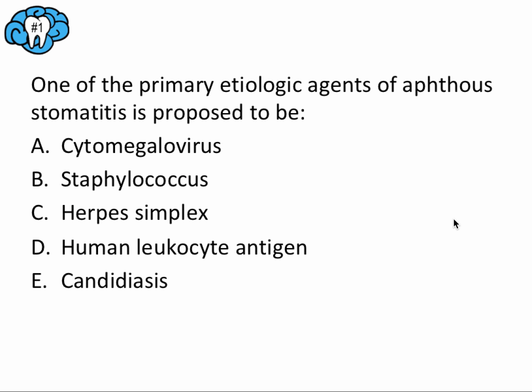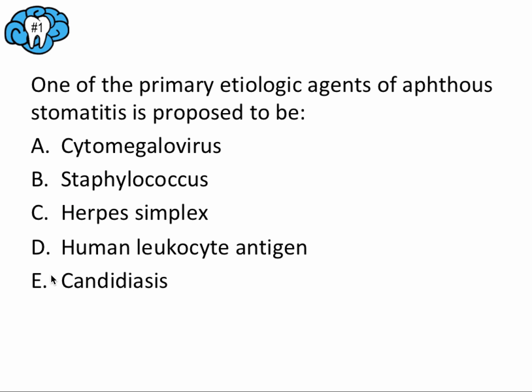Okay, so for each question, let's break it down and start with what we know. Always start with what you know. So aphthous stomatitis may sound unfamiliar, but we know what aphthous ulcers are, and it turns out it's just another name for it. So if we think about the category for aphthous, it was in the mucosal lesions immunologic category.